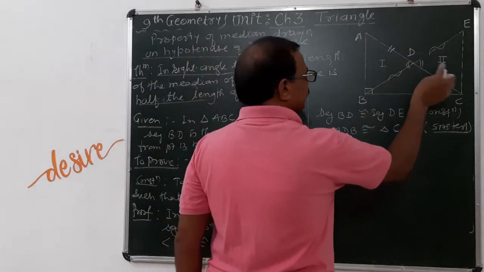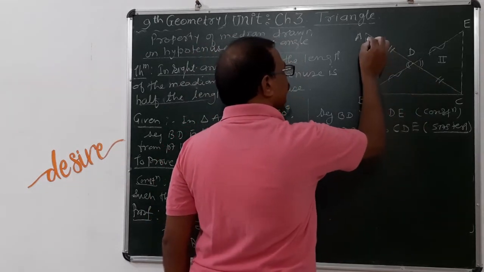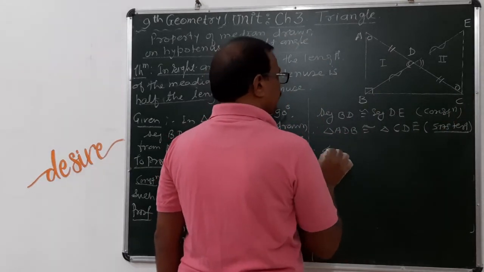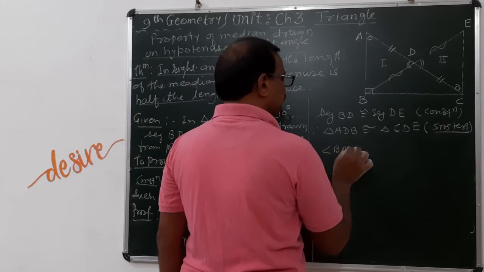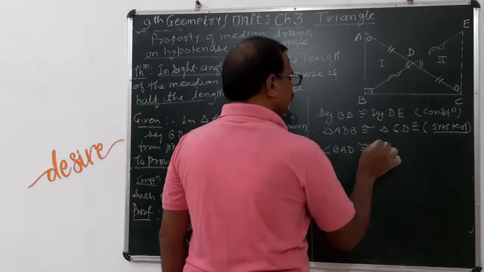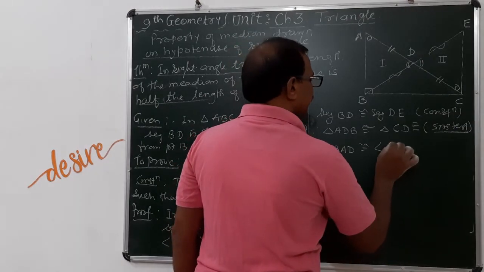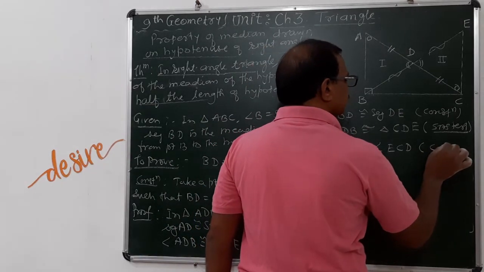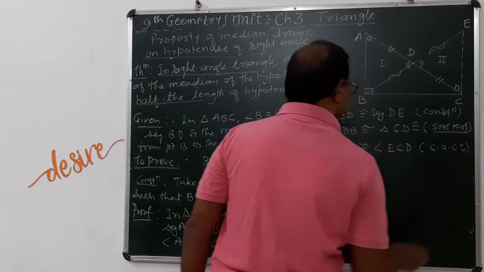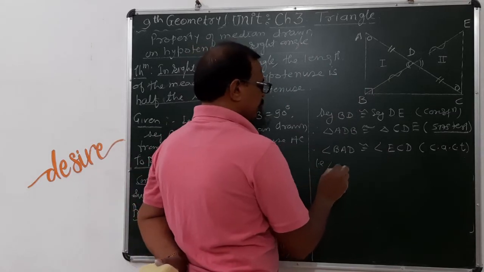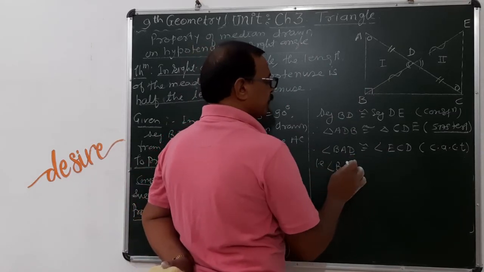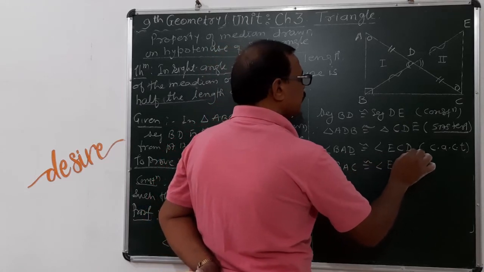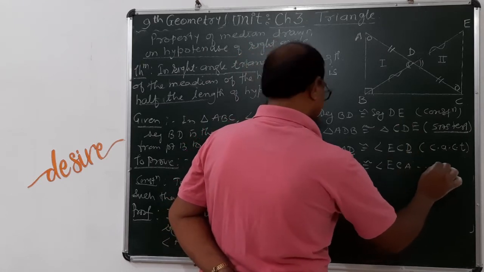If these two triangles are congruent, then the remaining corresponding angles are congruent. Therefore angle BAD is congruent to angle ECD, by CACT. This is number 1.